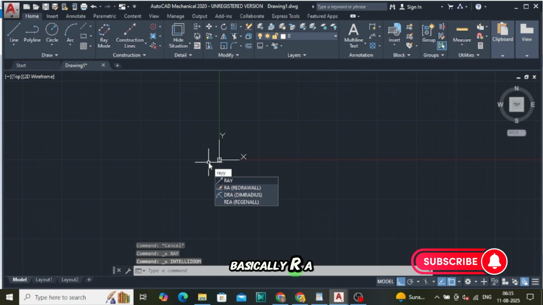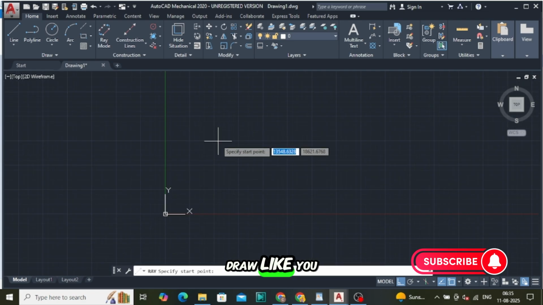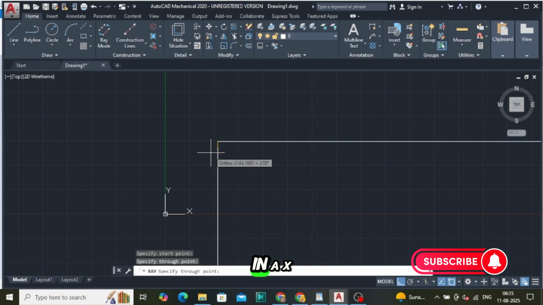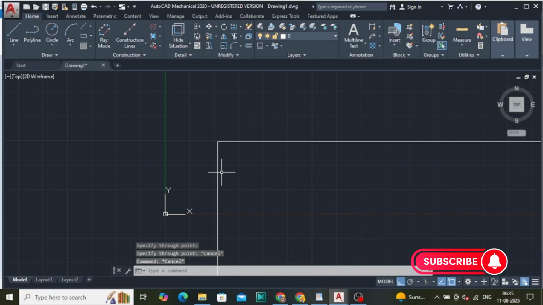Basically RAY is the shortcut for it. If you want to draw in X or minus X, you can draw like this in the X direction. You don't need to click, just take a reference and it will automatically show. Just press right click.